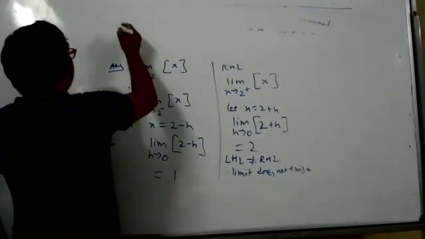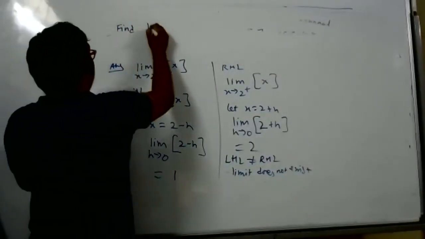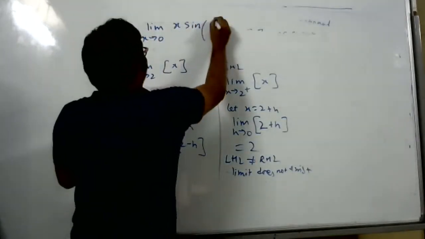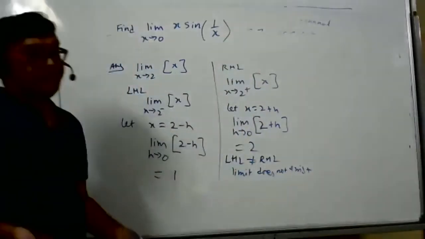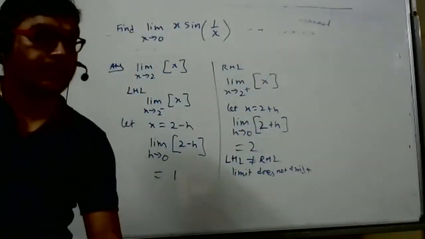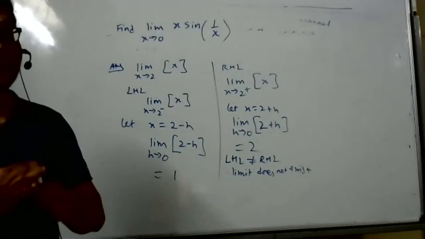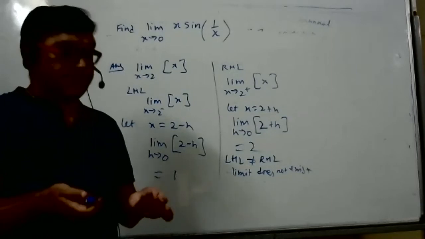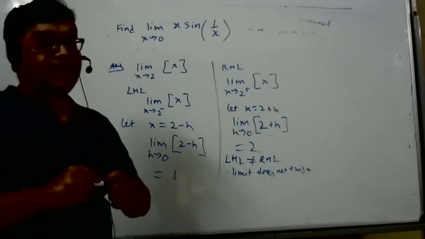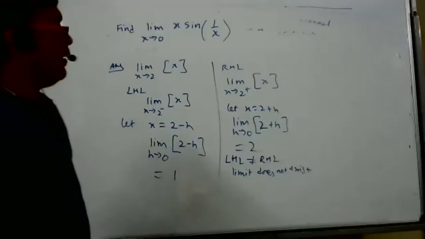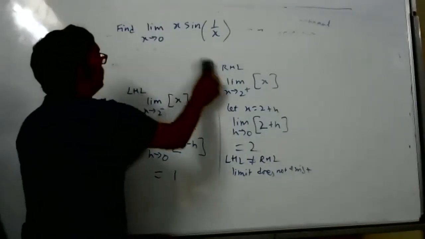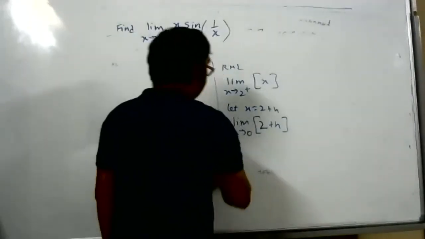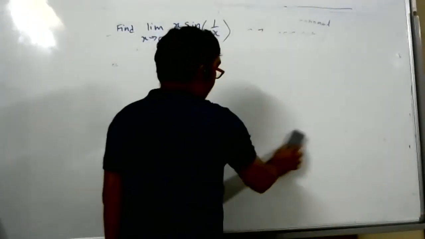Good sum, next one. Find limit x tends to 0, x sine 1 by x. How much is the answer? Anybody knows? Now you can find it yourself. Some introduction is over in NCERT. That is the base for every question. Is it zero? The limit doesn't exist. Who told zero? So I think it's wrong.